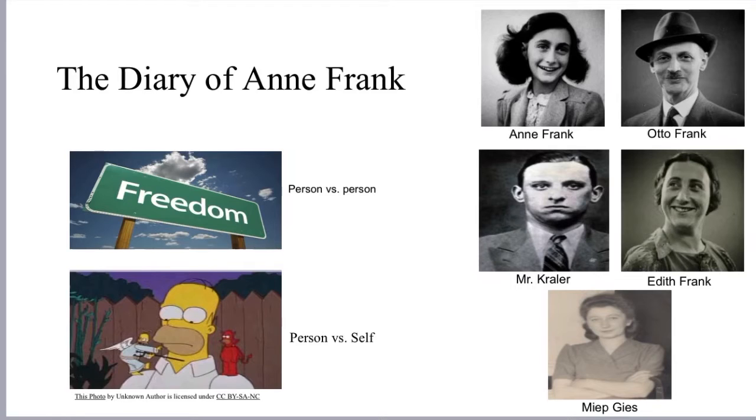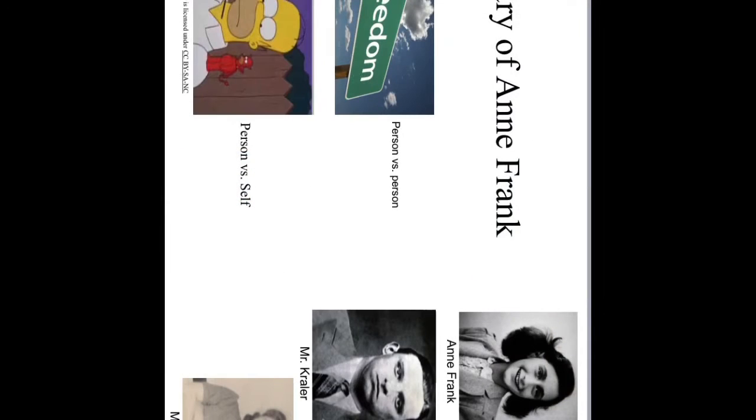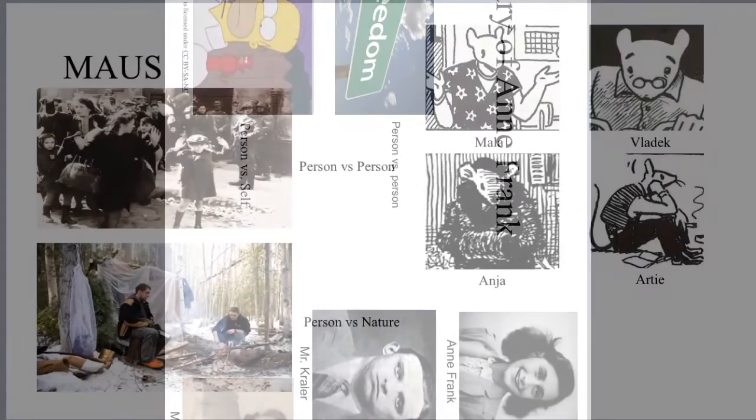This conflict is person to person. The Jews had to wear yellow stars, they couldn't go to Dutch schools, they couldn't go to the movies, or ride in automobiles. Another conflict is person to self. Anne states that she feels like two different people. She believes that this feeling of hers questions her dream of becoming a writer. The theme of this drama is the sacrifice and values of loyalty to others.